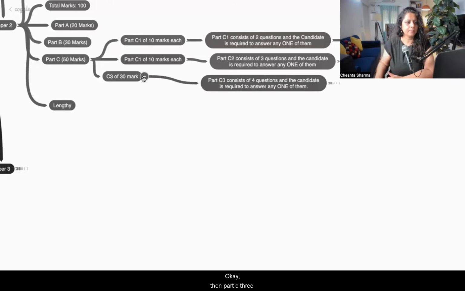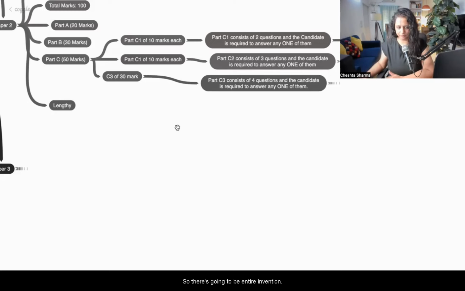Okay. Then Part C3. Part C3 will contain drafting of the patent specification. So there is going to be an entire invention. There will be a choice according to your technological background, according to your scientific understanding. You have to read the invention, you have to draft a title, you have to draft the abstract, you have to write the summary. Most important part, you have to write the claims.